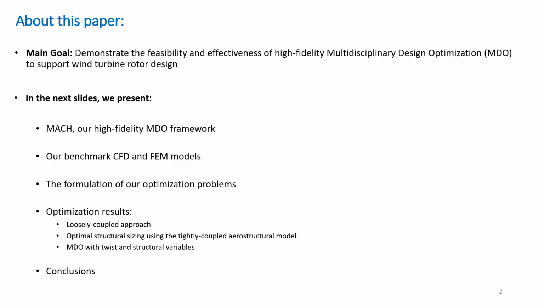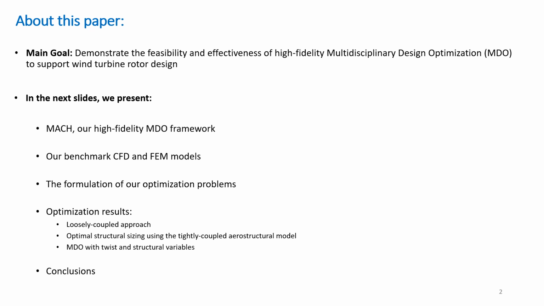The main goal of this paper is to demonstrate that high-fidelity multidisciplinary design optimization, or MDO, is a viable and effective approach to support the design of modern wind turbines. In the next few slides, I will first introduce MACH, the high-fidelity optimization framework developed at our research lab, and then the benchmark models that we use as initial design configuration. I will then explain the formulation of optimization problems in terms of objective function, constraints, and design variables, before giving a few remarks on the modeling assumptions of our approach.